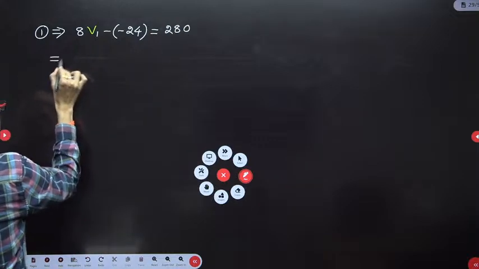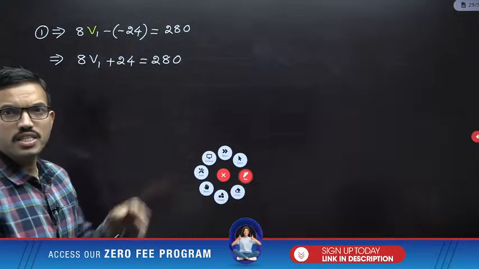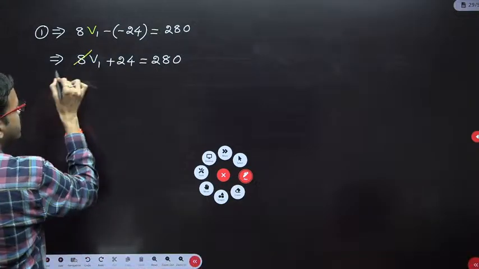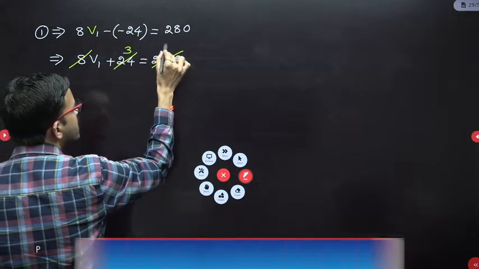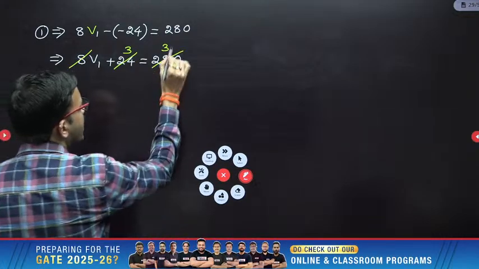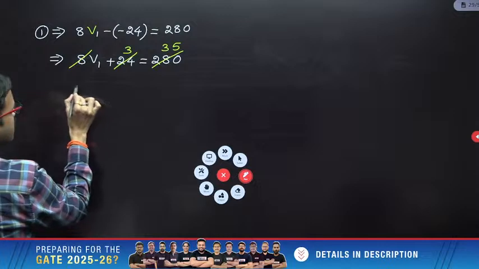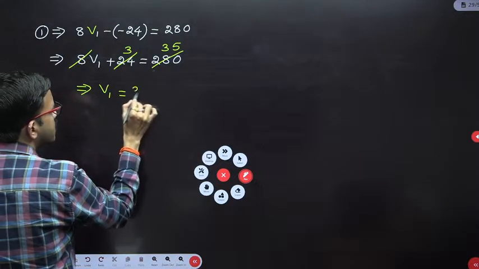So here you can write 8V1, and in the whole equation you can divide with 8. 8 3s are 24, remainder is 4 and then 0. 8 5s are 40. So from here you are getting V1 equal to 35 minus 3, that is 32.